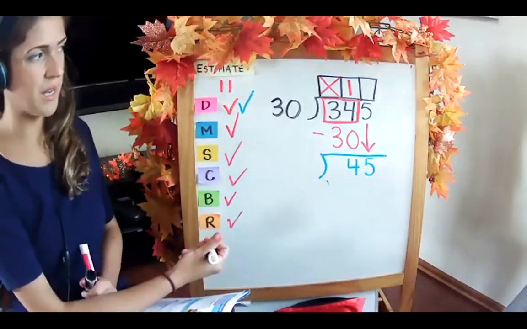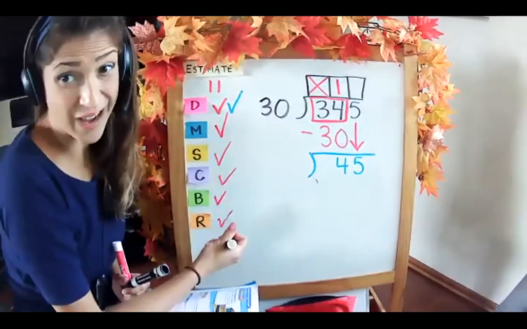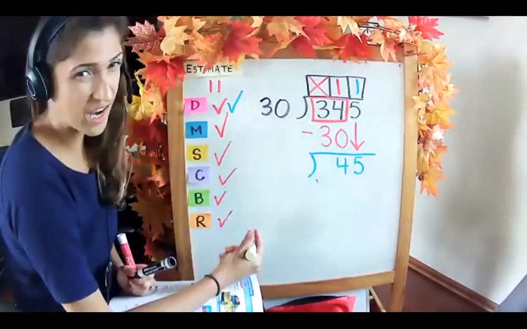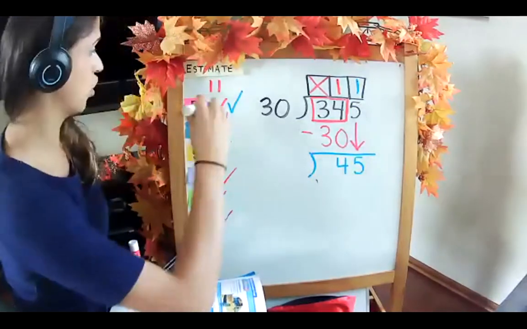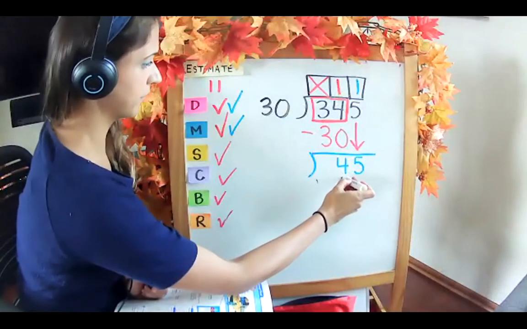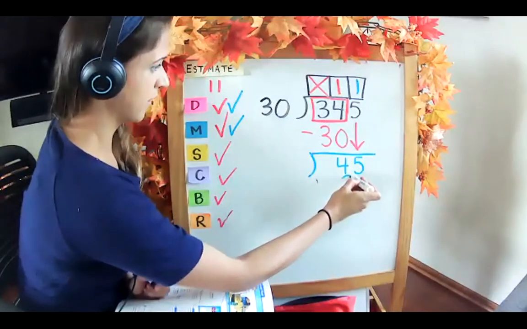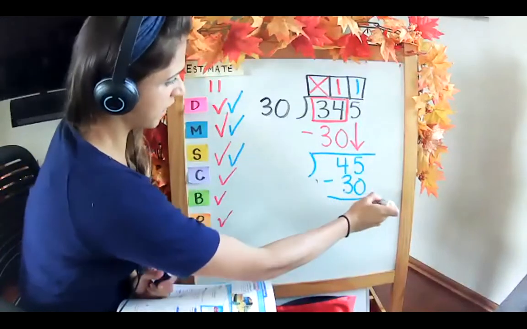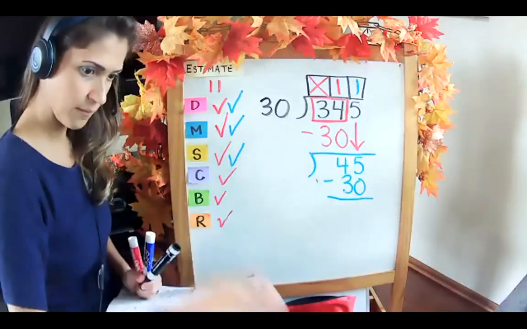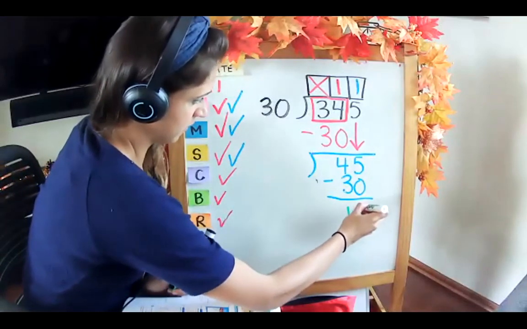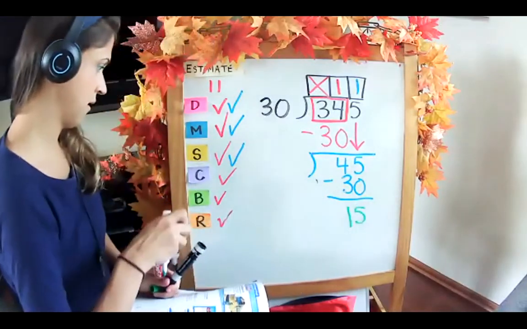How many times can 30 go into 45? Only once, because 30 times 2 is 60, too much. All right, multiply. 30 times 1 is 30. Subtract 45 minus 30? 15. And 30 doesn't go into 15, so I'm guessing that's the remainder.